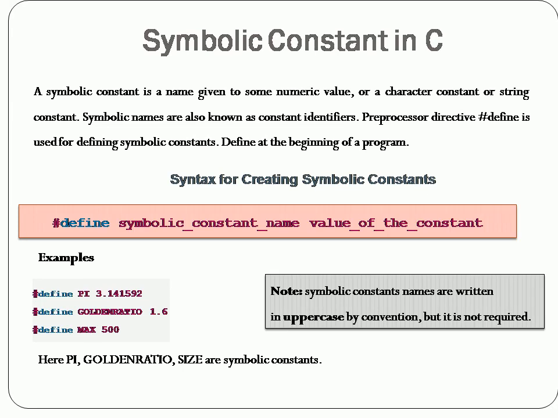Next is the value of the constant, the value you want to be fixed for that particular name. Usually the symbolic constant name is written in uppercase letters. It is not mandatory, but it helps us identify which is a symbolic constant and which is a normal variable, so the difference is made by writing symbolic constants in uppercase.